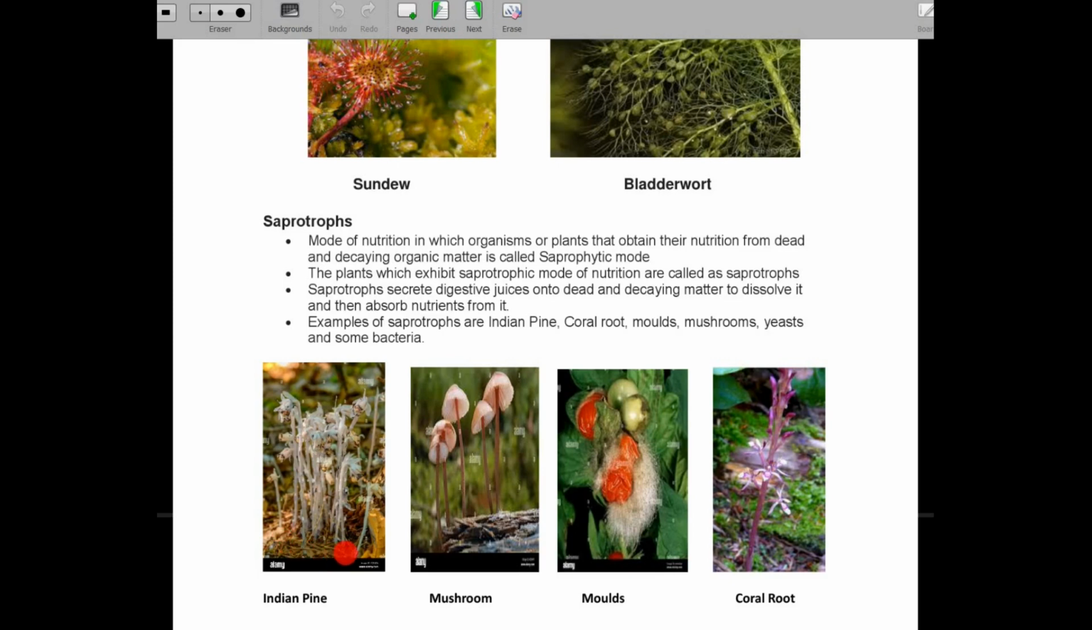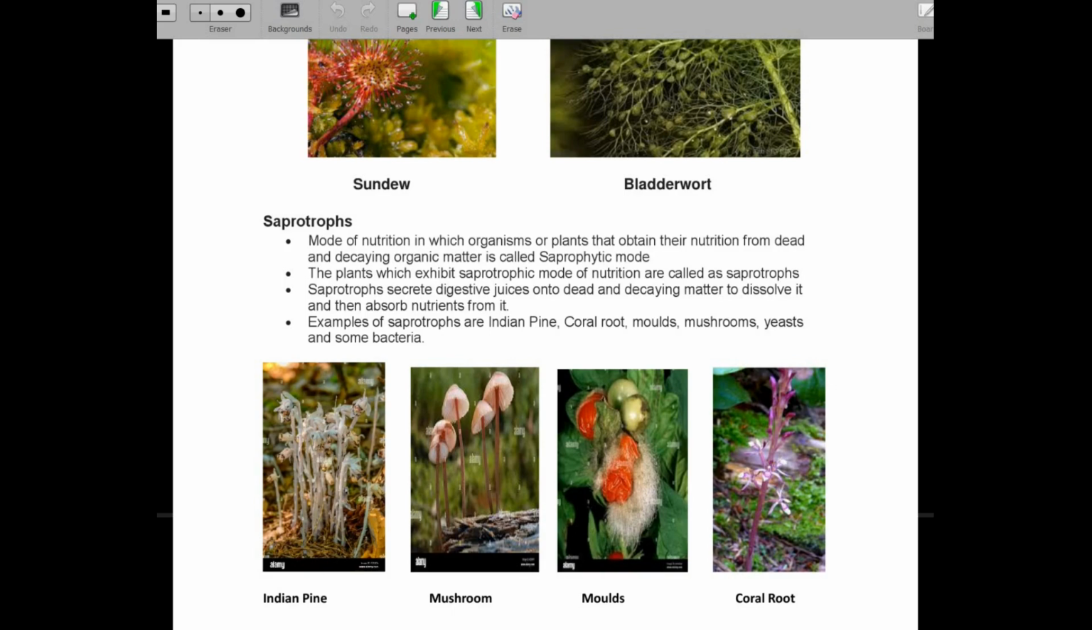So this is the dead and decaying plant where the Indian pine grows. What they do is they secrete digestive juices, and when they secrete the digestive juices, these things will start decaying and dissolving, and they will take the nutrients from it. Examples are Indian pine, mushroom, molds, coral root.